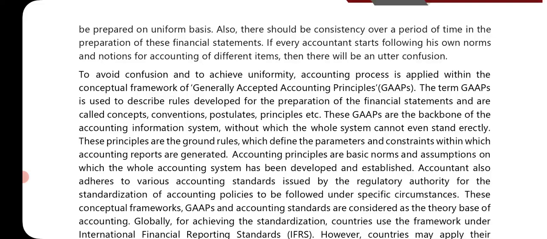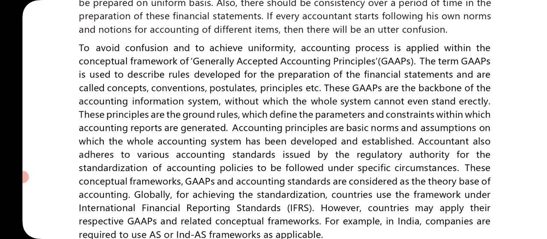Also, there should be consistency over a period of time in the preparation of financial statements. If every accountant starts following his own norms and notions for accounting of different items, then there will be utter confusion. So own norms or notions cannot be formed here. There are a few guidelines given. We follow those, and on that basis accounting is done.